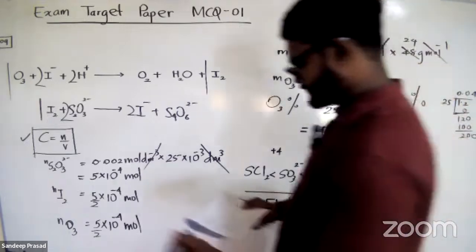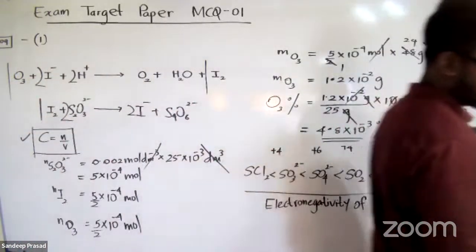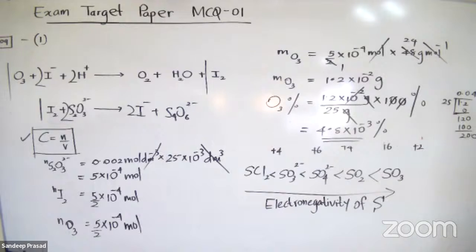Question number 9, answer is the first one. Shall we move to question number 10?